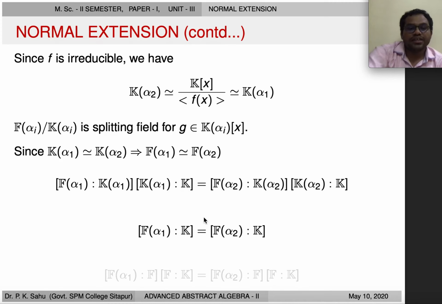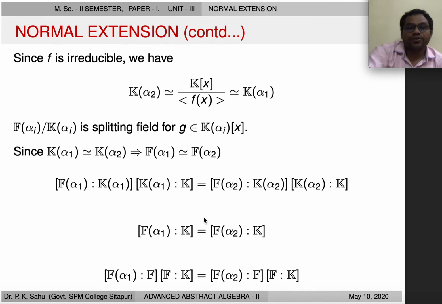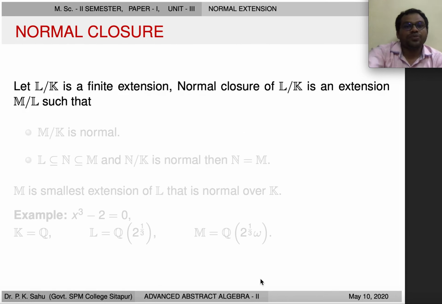Now we can rewrite it again and we put F in between, meaning M(α1) over F and F over K, and here also we put F in between, meaning M(α2) over F and F over K. Then by a second application of the Tower law, the degree of F(α1) over F is equal to the degree of F(α2) over F. So this is obvious, and that is what we had to prove. So this proves our claim as well as our theorem, meaning both parts of if and only if, or necessary and sufficient condition.